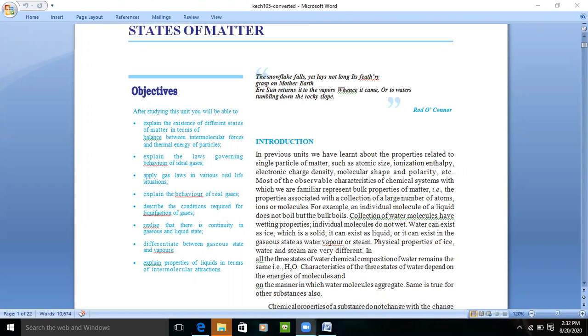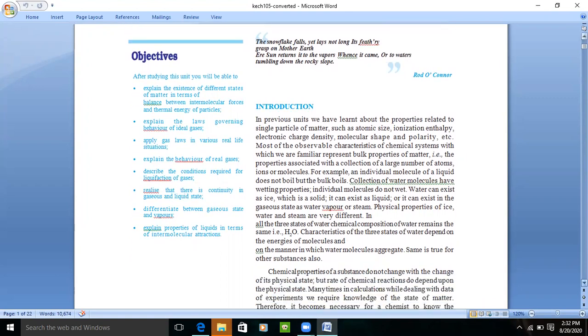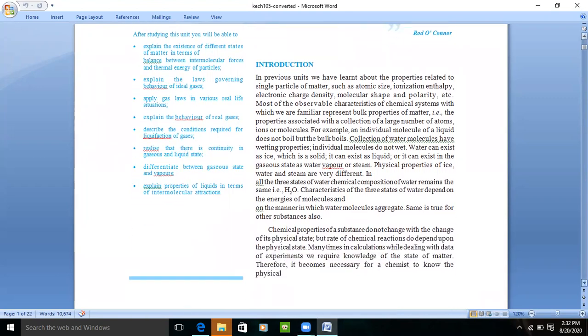But in another aspect, if you want to differentiate between chemical properties and physical properties, how do these physical states affect the chemical properties? The chemical properties of a substance do not change with the change of its physical state.